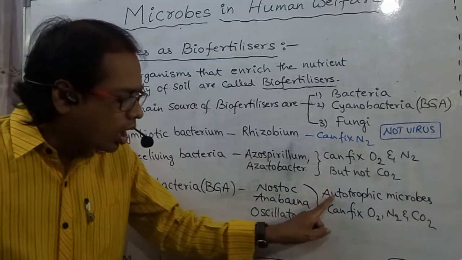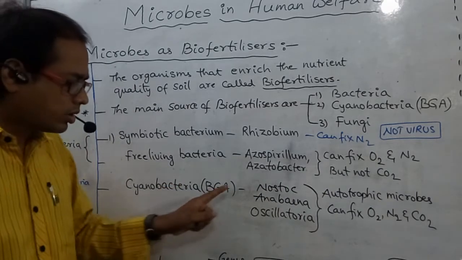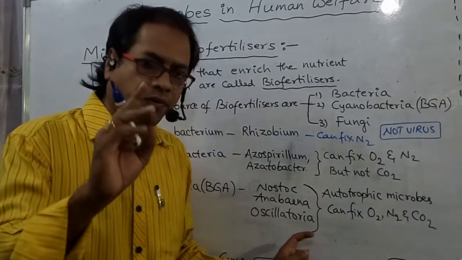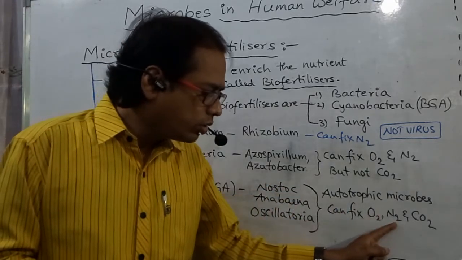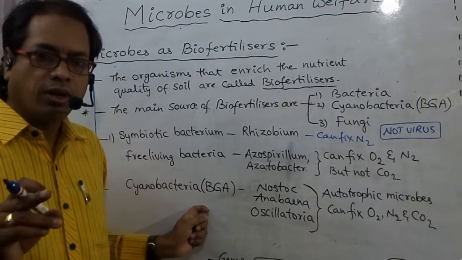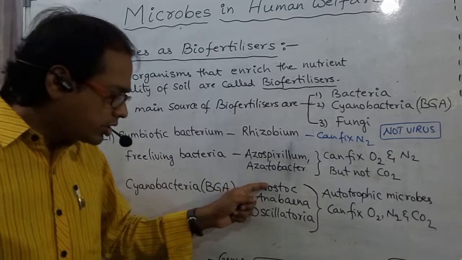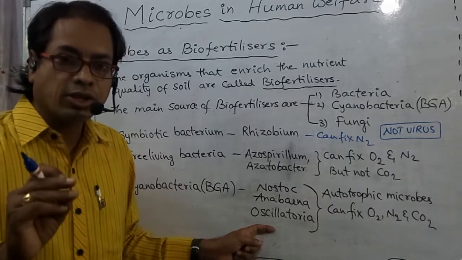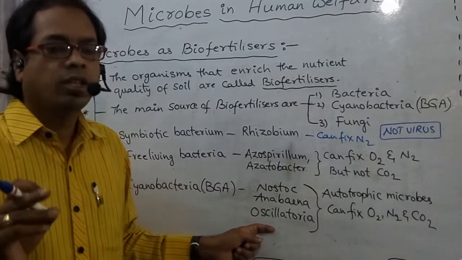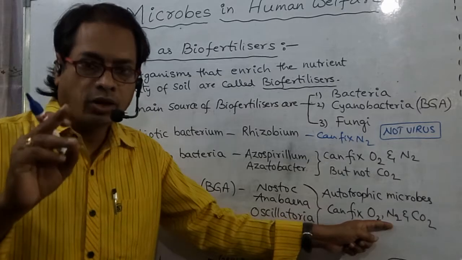These organisms can fix N2 by the presence of nitrogenase in heterocysts. That means these organisms have specialized cells called heterocysts which contain the nitrogenase enzyme. That's why these organisms are able to fix nitrogen.